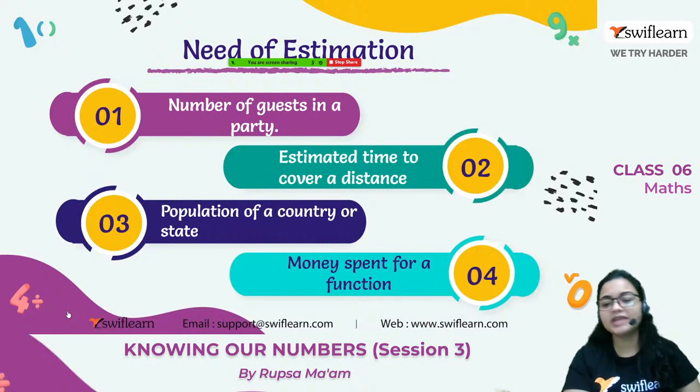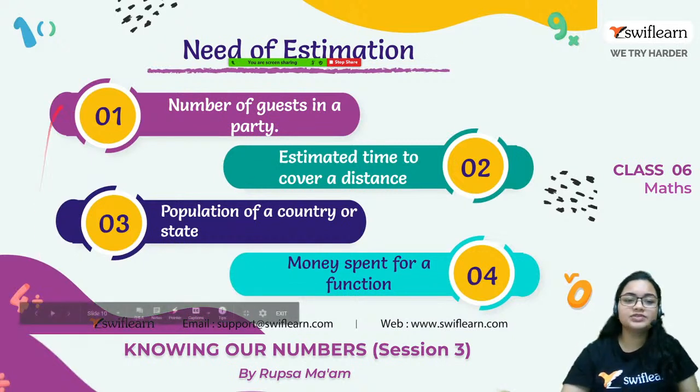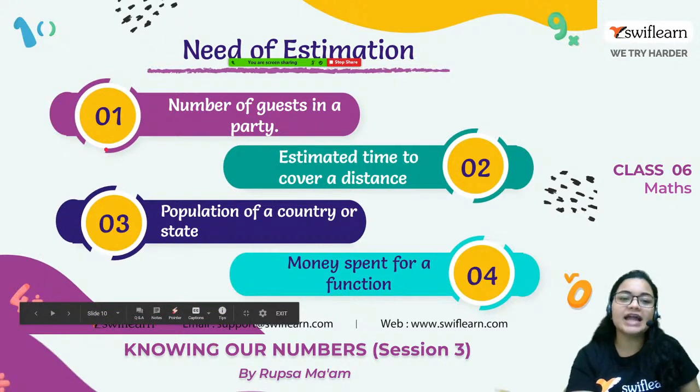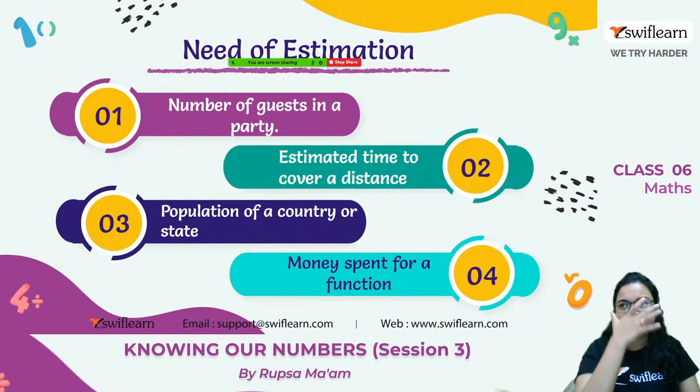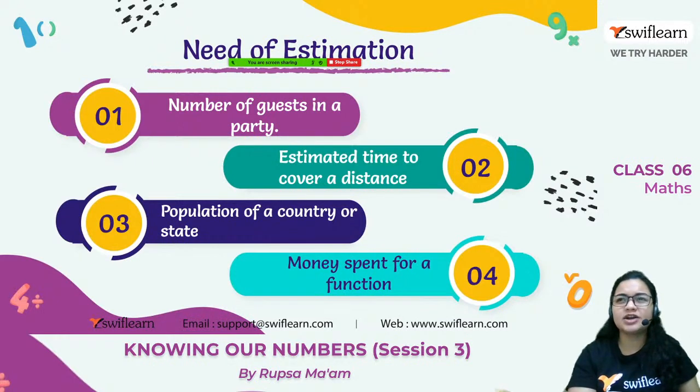Now, money spent for a function. It's related to number 1. If we have a party and a number of guests are coming, suppose 100 people, then according to that we will spend our money on the function. So that's the estimate: 100 people are coming, so suppose I have to spend around 5000 rupees.